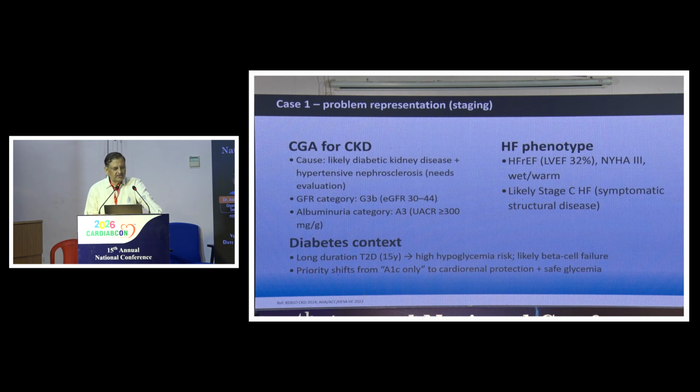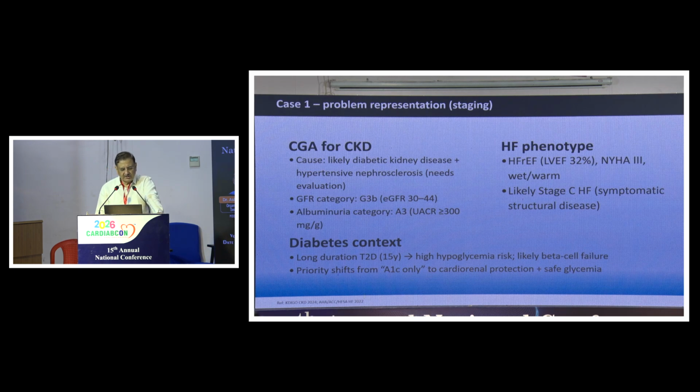Now how will we take up this case? For CKD we will go by the CGA paradigm. C is for cause of the CKD. In type 1 generally hyperglycemia is the cause of CKD, but in type 2 it is a multifactorial disease, and here hyperglycemia, dyslipidemia and hypertension may be contributing factors. The EGFR category: here he falls into the G3B category because the EGFR is 32.